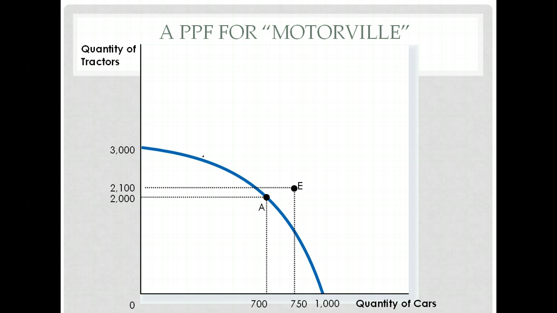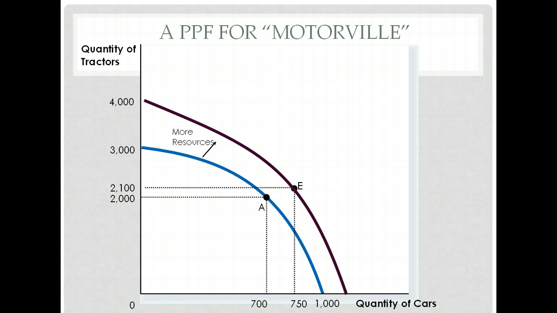What we really need is their PPF to go that way. How would it do that? How would I bump my PPF out? Well, the answer is more resources. Let's suppose the thing that was holding them back originally was they didn't have enough sheet metal. But then they went and they did some mining and they got some more sheet metal. Now watch what happens. The PPF shifts outwards.